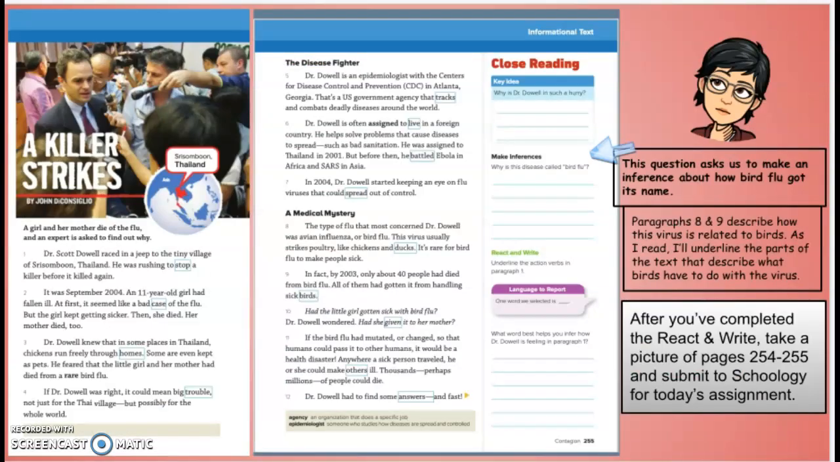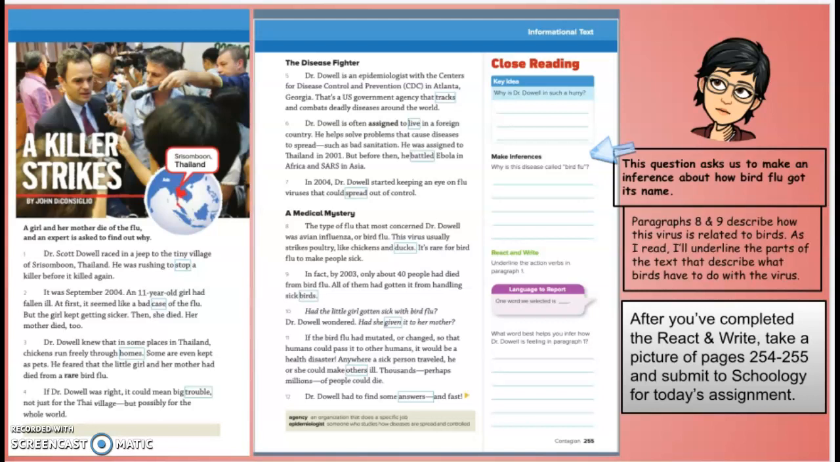Okay, so now we're going to do the making inferences and the react and write, and then we'll be wrapped up for today. This question asks us to make an inference about how the bird flu got its name. So it says, why is this disease called bird flu? If you go back into paragraphs 8 and 9, it describes how this virus is related to birds. As I read, I want you to underline the parts of the text that describe what birds have to do with the virus. All right, so paragraph 8.